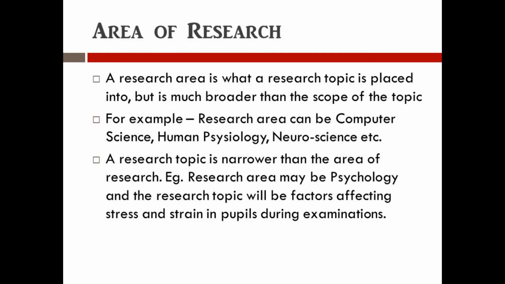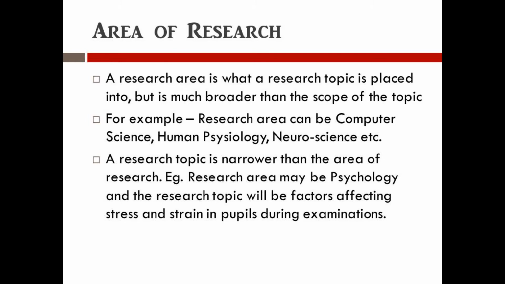Area of the research. A research area is what a research topic is placed into, but it is much more broader than the scope of the topic. Example, any research area can be like psychology, human physiology, neuroscience, etc. The research topic is narrower than the area of the research.